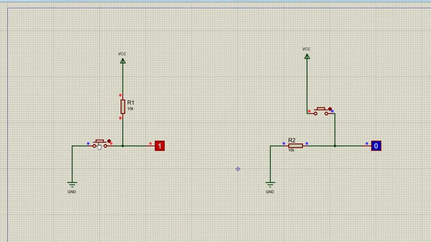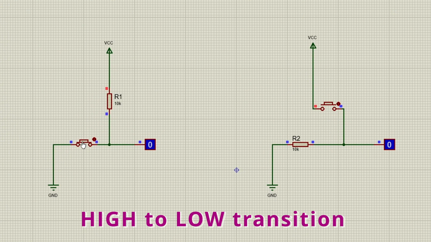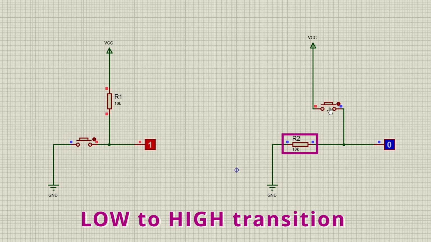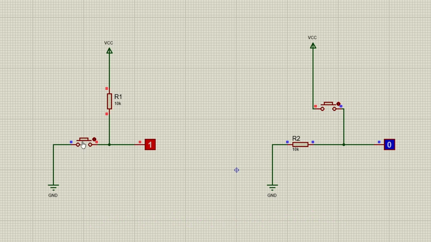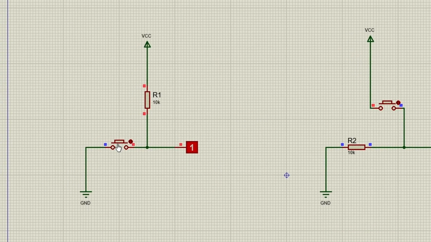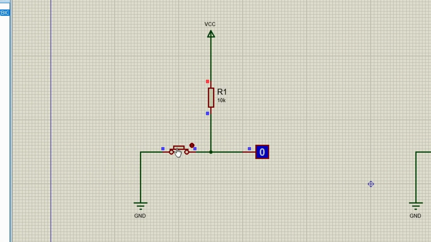In active low configuration, the microcontroller pin is pulled to the supply voltage with the help of a pull-up resistor, and when the button is pressed, the pin gets pulled to ground. But in active high configuration, a pull-down resistor is used for pulling down the pin, and when a button is pressed, it pulls the pin to VCC. But in both configurations, the state is changing, only the logic is inverted. The active low configuration is widely used for its simplicity and effectiveness.